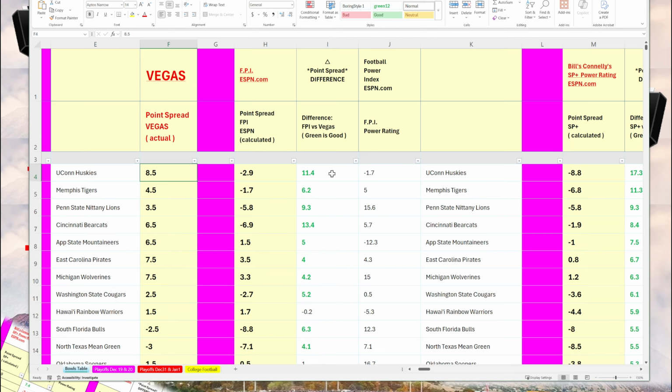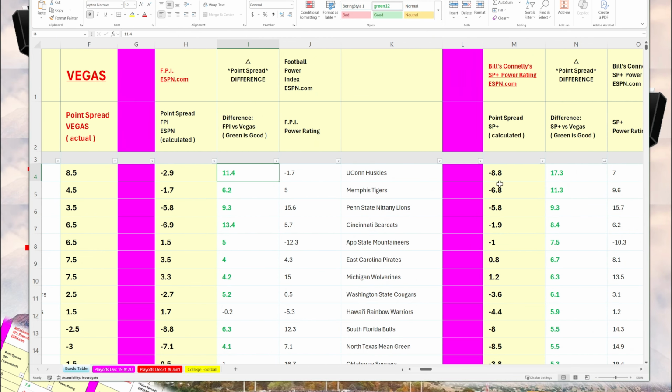ESPN's FPI says that they will win by minus 2.9, which means they'll cover. They have an advantage of 11.4 points, a pretty large cushion, a large safety margin. Bill Connelly says they're going to win by 8.8 points, giving them a 17-point margin.